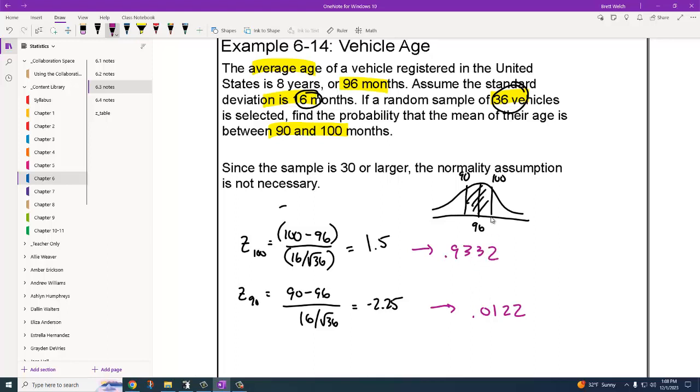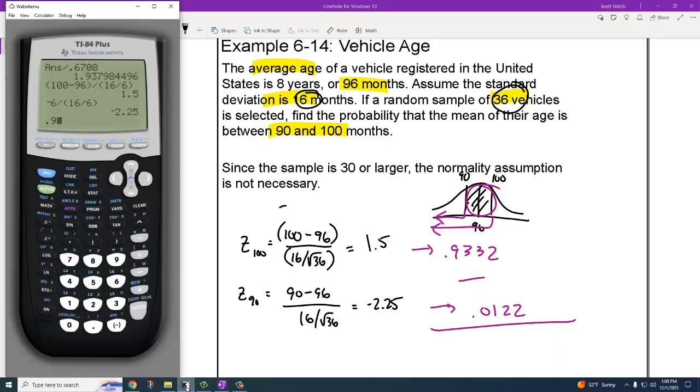Because I'm doing the middle section, it's the right value minus the left value, so that I only get the in-between. So if I subtract 0.9332 minus 0.0122, I get 0.921, or 92.1%.